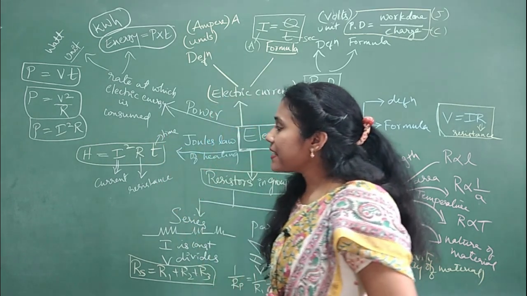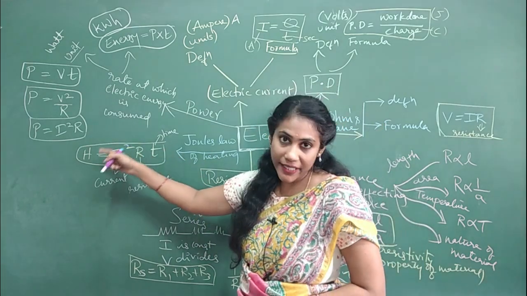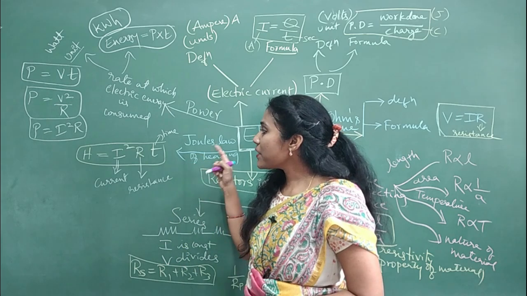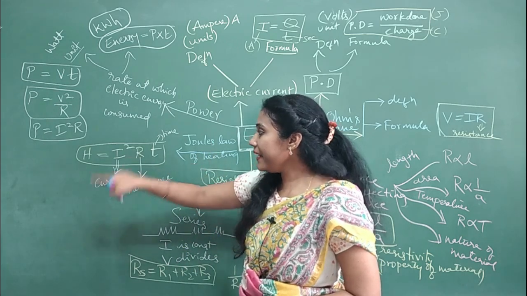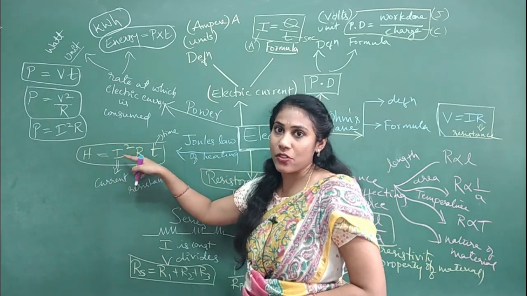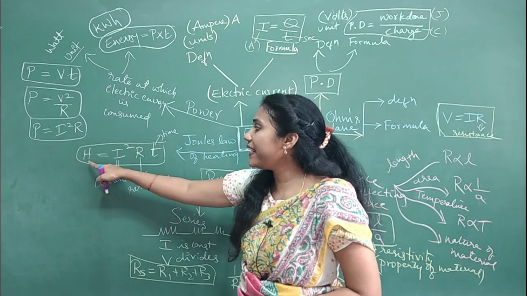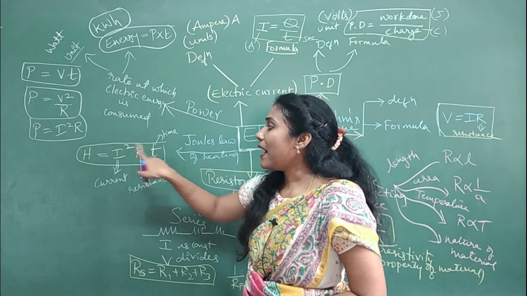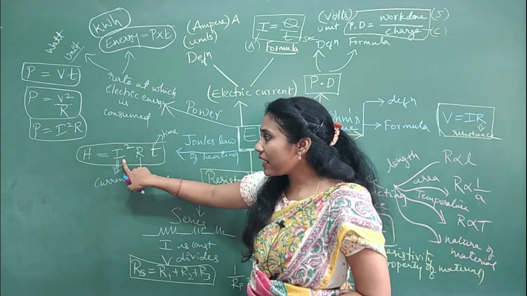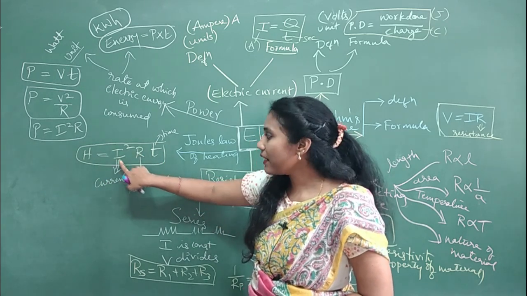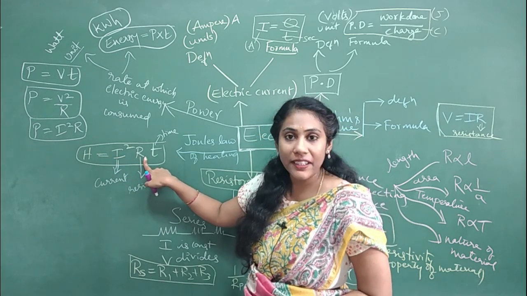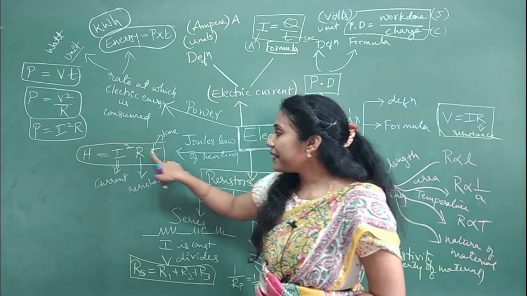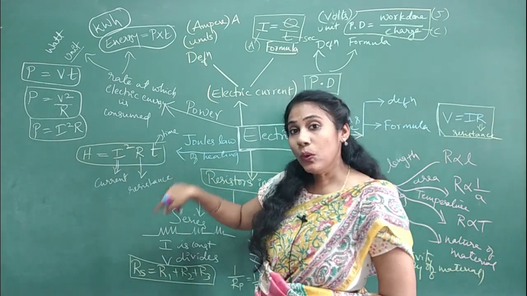You must know the meanings of these terms, and you must know how the heating effect depends on various factors. Heating effect depends on current, resistance and time. It depends on the square of current, it is directly proportional to resistance, and it is directly proportional to time.